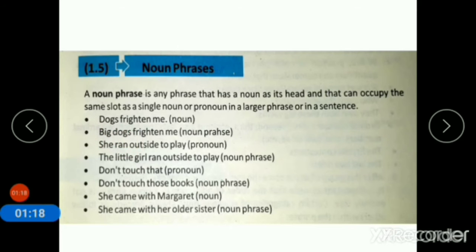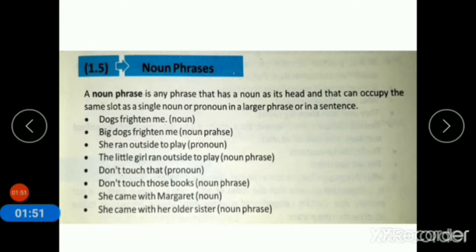So, a noun phrase is a collection of words or phrases which function as a noun in a sentence. So big dogs is the noun phrase in this sentence.